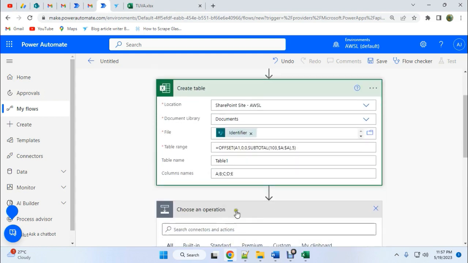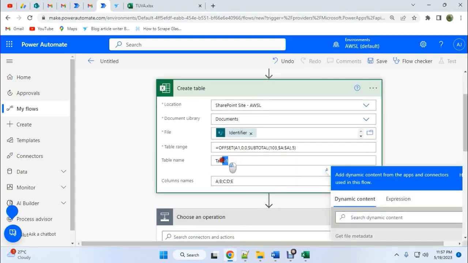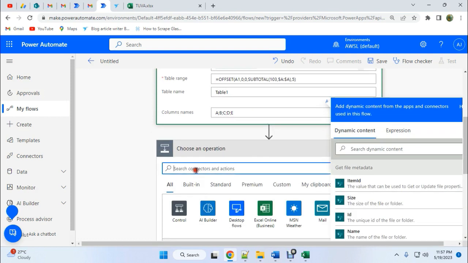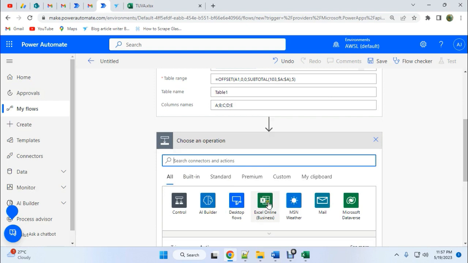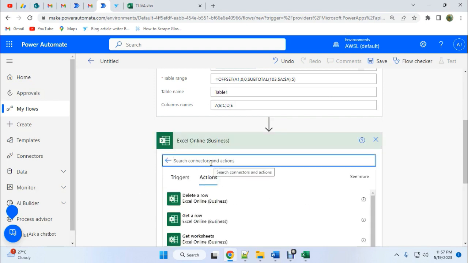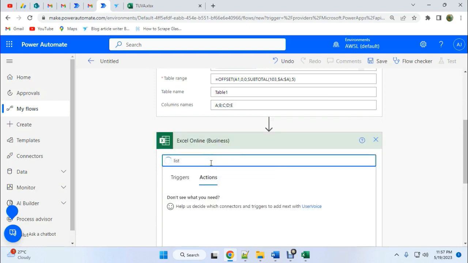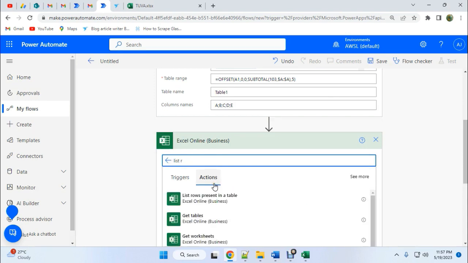So here we are using table 1, so we'll specify it now. Let me choose first Excel Online Business and then list rows, sorry, list rows present in a table.